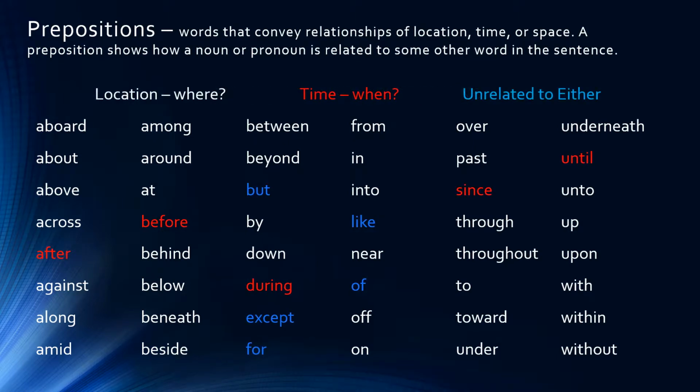Now on this screen, I've highlighted prepositions that are used in various ways. For instance, the prepositions that are in white tell us location and answer the question where: aboard the boat, among the tribes, around the campfire, near the exit, throughout the park. All of these tell us location and answer the question where.